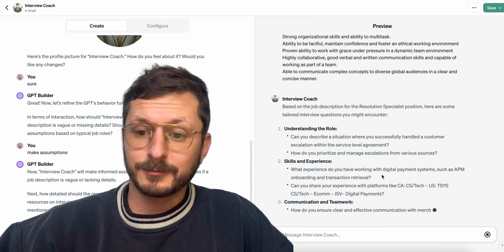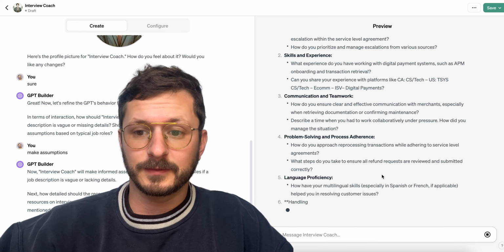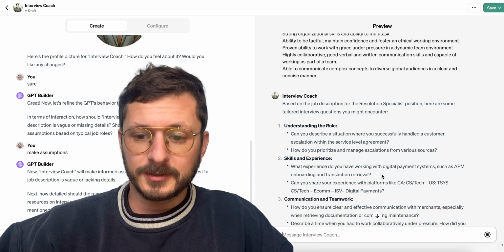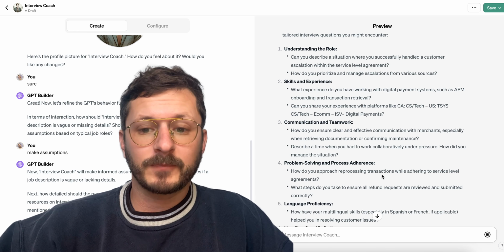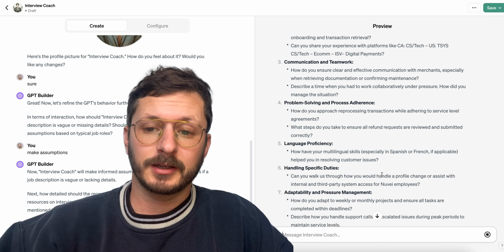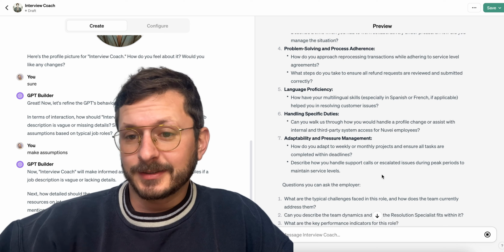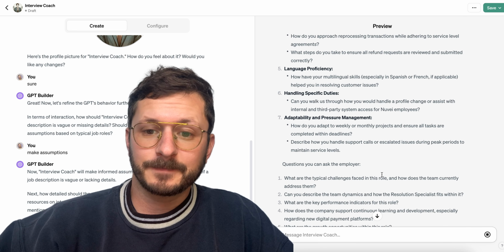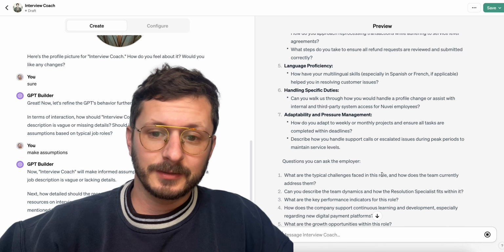Can you describe a situation where you handled a customer escalation? How do you prioritize and manage escalations from various sources? What experience do you have working with payment systems? Can you share your experience with platforms? How do you ensure clear and effective communication with merchants, especially when retrieving documentation? How do you approach reprocessing transactions while adhering to service level agreements? How have your multilingual skills helped in resolving customer issues? That's a good one.